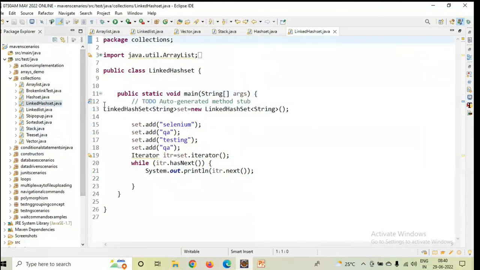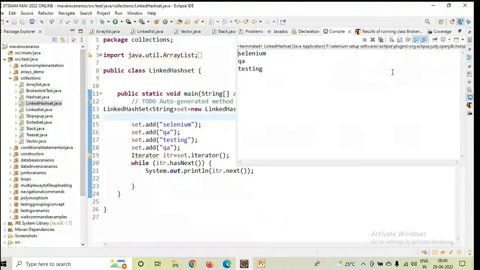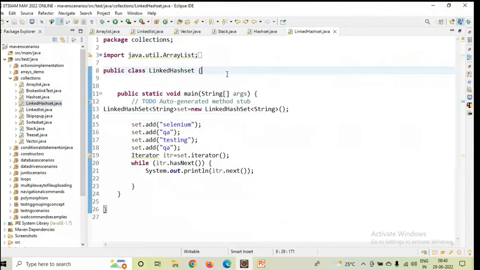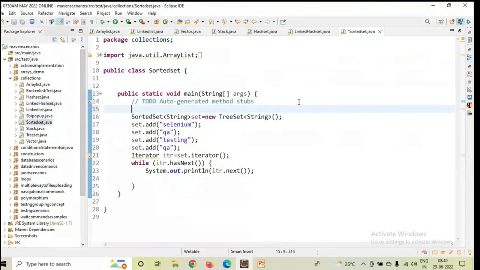Let me take another example, the LinkedHashSet example. Now you try to run this example. Is there any difference coming here? Selenium, QA, testing. Now see, guys, it definitely follows the same handling of duplicated content and everything. You have to check it. SortedSet is also implemented. You see that. This I will write one more time.